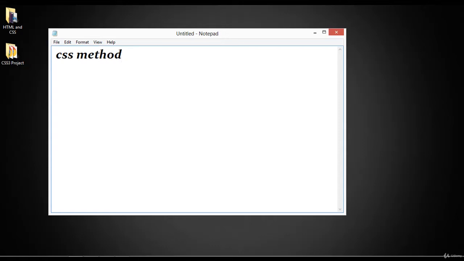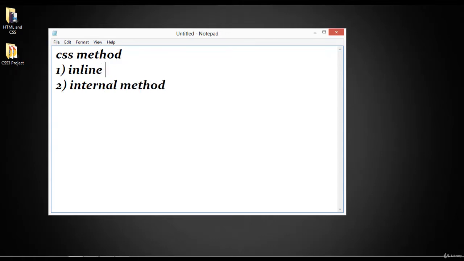CSS method. It means that we can use CSS in three methods. The first method is called inline. Number two is called internal method.